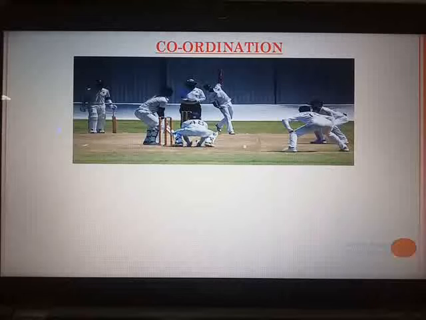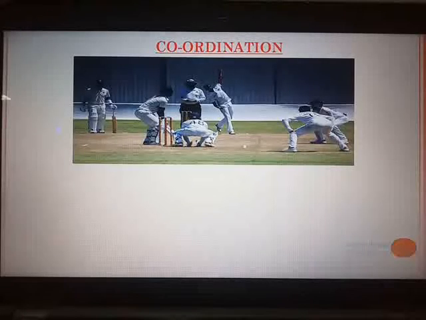The position of the fielders is decided by the captain. The placement of the umpire, the sequence according to which the batsman is going to come for batting, everything is well planned, everything is well coordinated. Similarly, in the body of living organisms, whether it may be human beings or animals, several different organs and systems function, especially in the multicellular organisms where there are more number of cells.